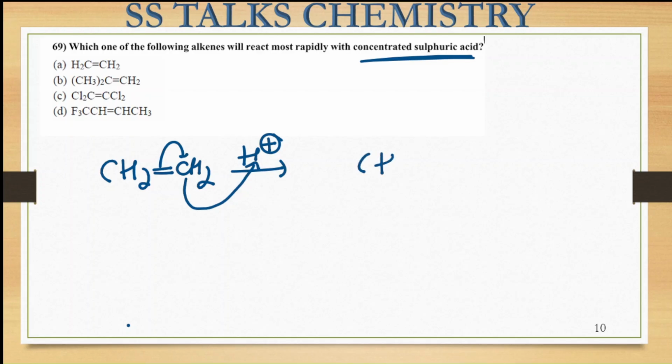So here what is going to happen? It will result in the formation of a carbocation on the other carbon center. Here the methyl group will be formed, so this carbocation species is being formed over here.